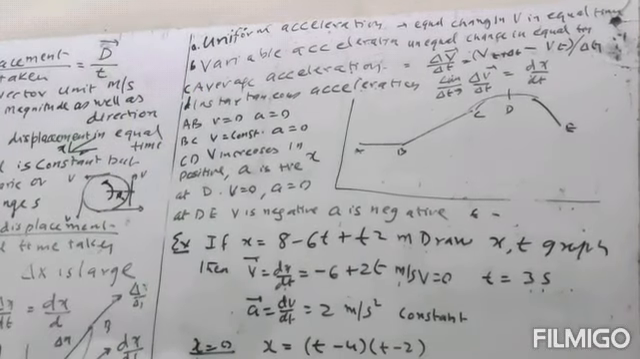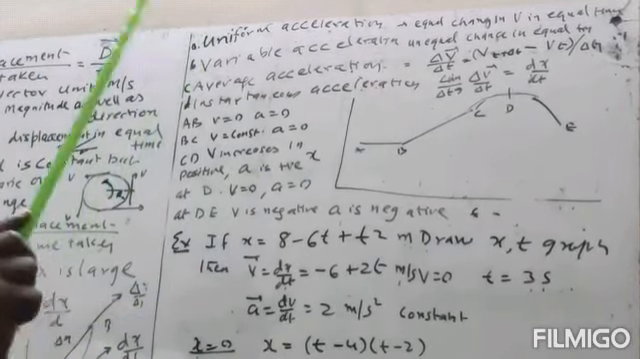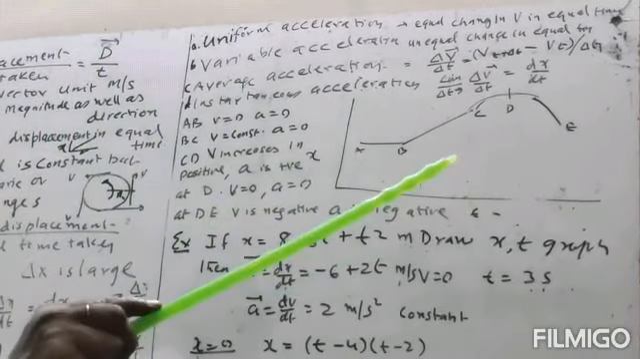Now, variable acceleration means unequal change in velocity in equal intervals.